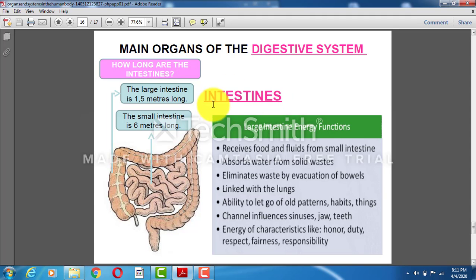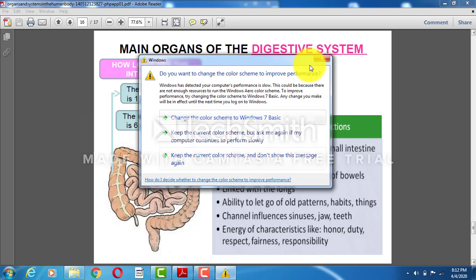This is it. We studied about intestine also. The large intestine is about 1 to 5 meters and then small intestine is 6 meters long. The name is small intestine, but it is actually bigger than the large intestine. See, this one, you will tell me, I am not telling. This one is what? Large intestine. This one is what? Small intestine. What is the function? You can see here.